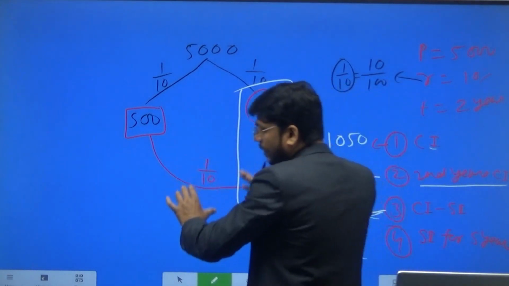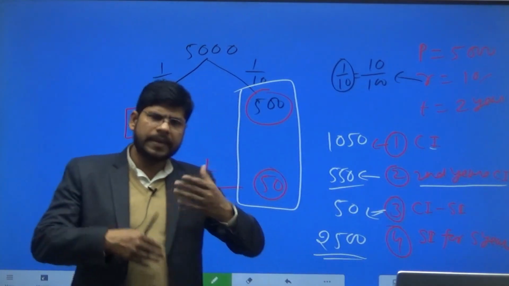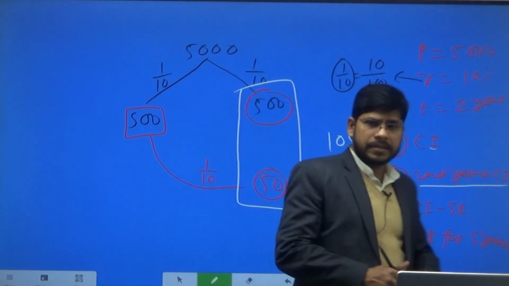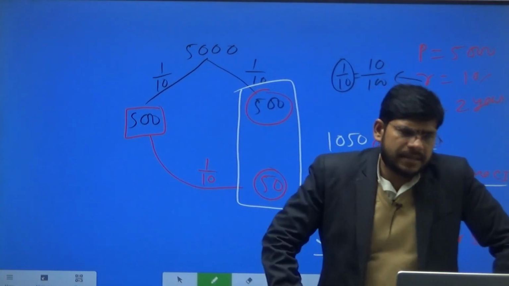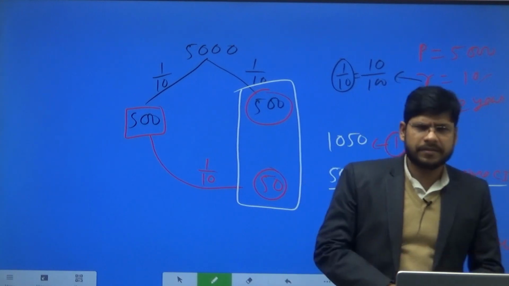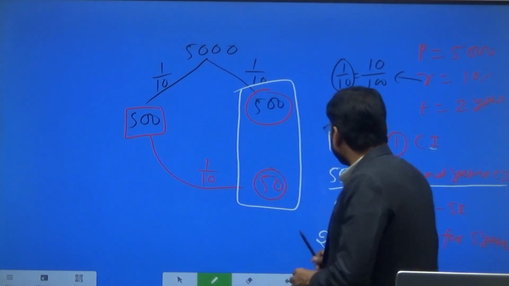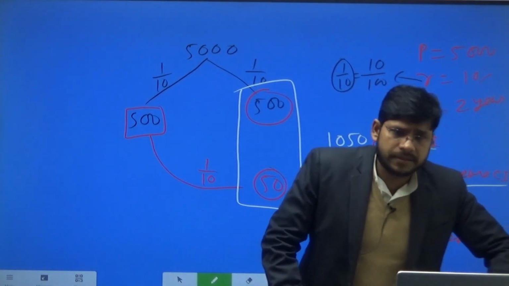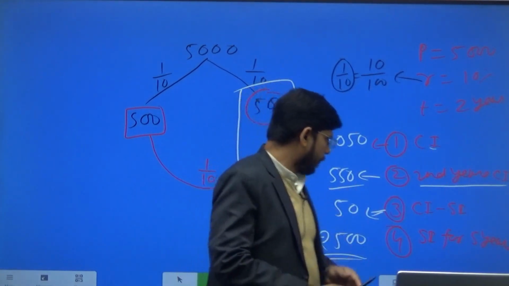Through this approach, this method, we can solve any type of question. This approach is very less calculative, and here we can find answers to different types of questions, only through this approach.